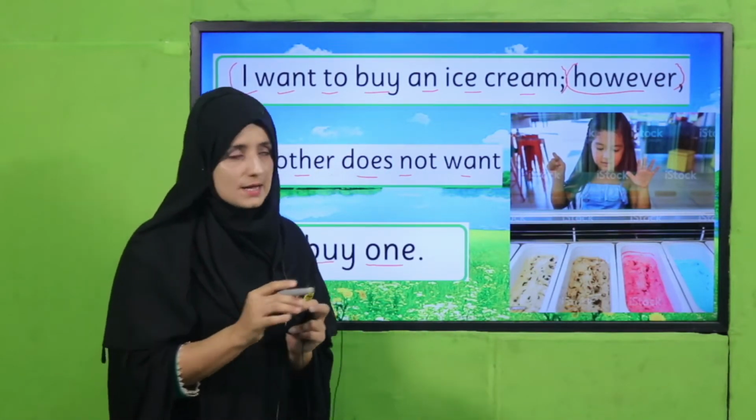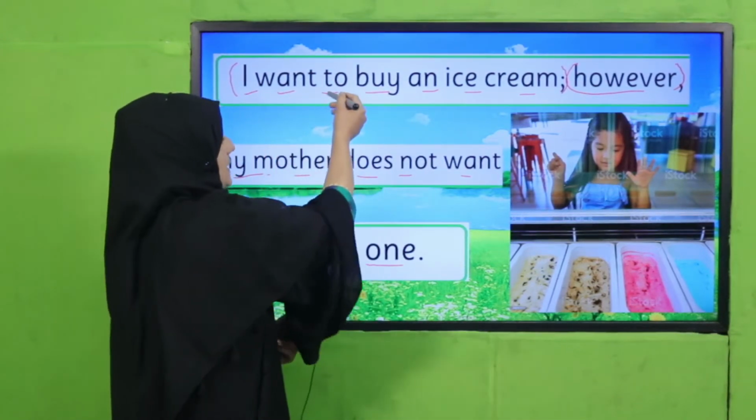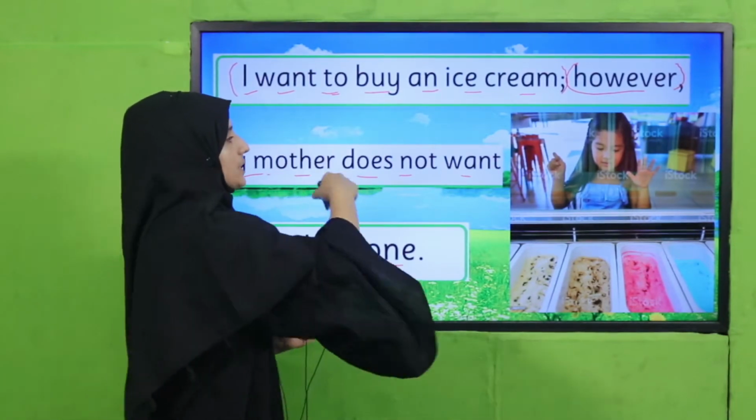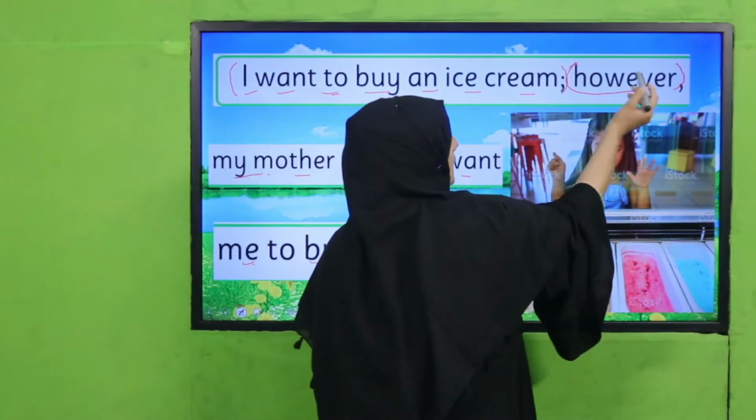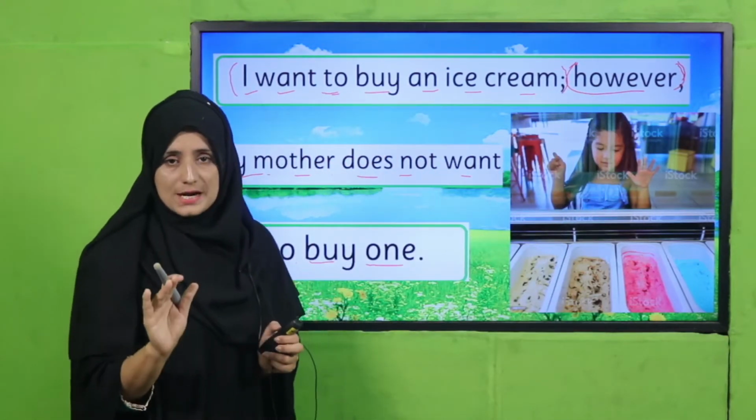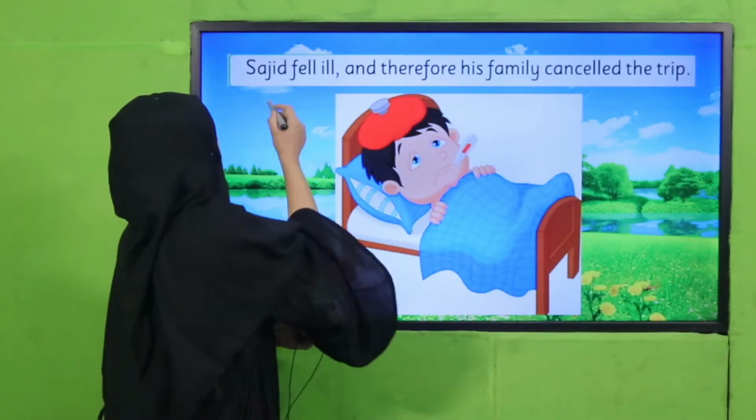So did you get that? That is joining two ideas. One idea I have and one idea my mother has. So we are joining two ideas with the help of transitional devices. So did you get it? Excellent job. Let's see that in the next example.